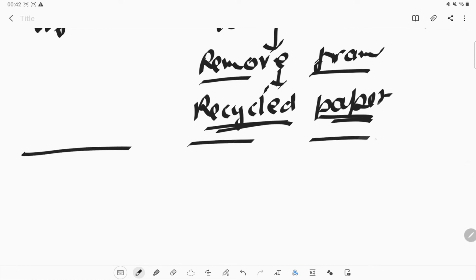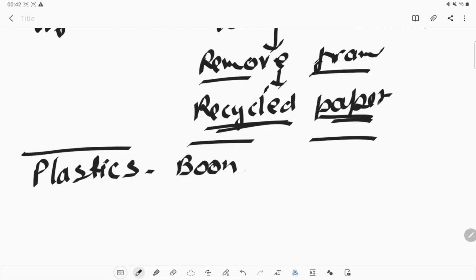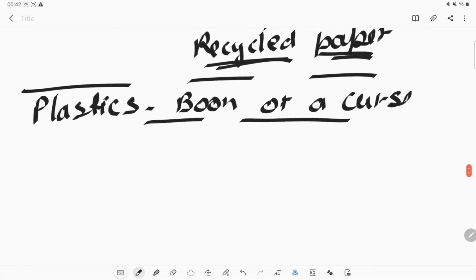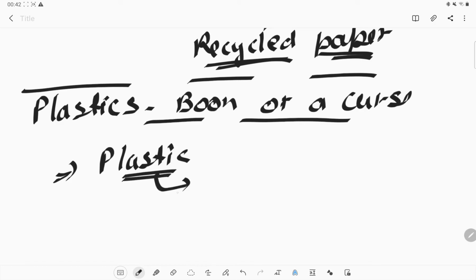So one last concept is what is plastic, and is plastic a boon or a curse. It depends on us how we are using the plastic. Mostly the plastic itself might not create any problem for us. Mostly the problem is created by using it very excessively.